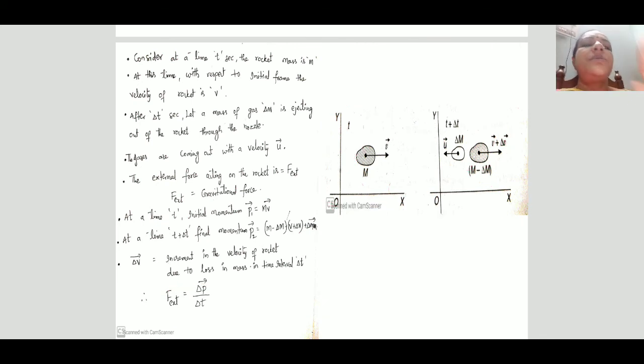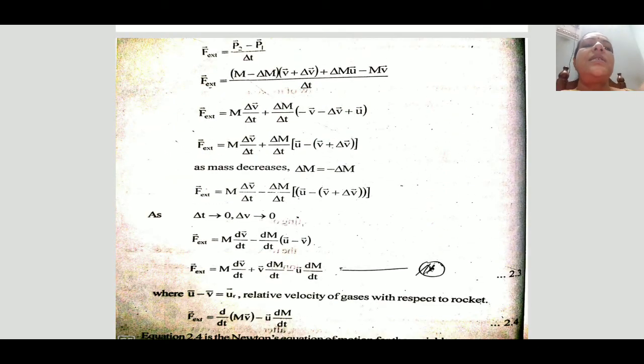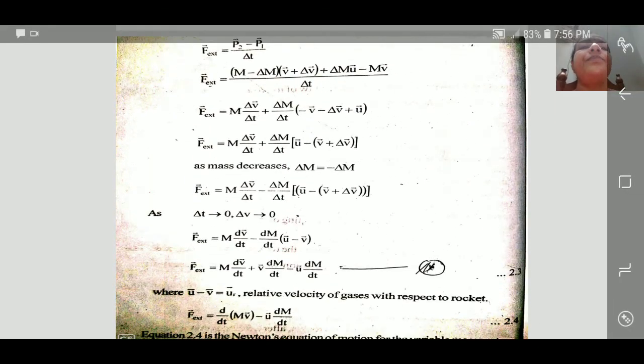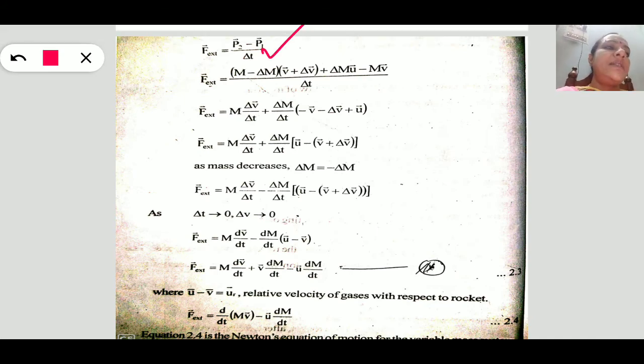So substituting, you get the external force acting on the variable mass system. Substituting these values P2 and P1, you get this equation. Finally you get the equation for the external force as m dv by dt plus v dm by dt minus u dm by dt.